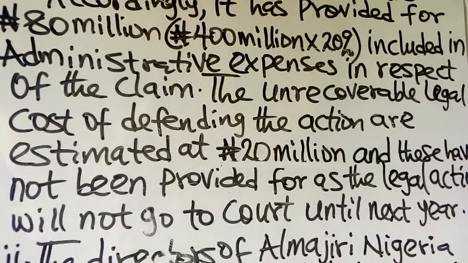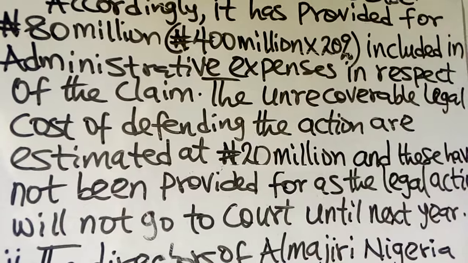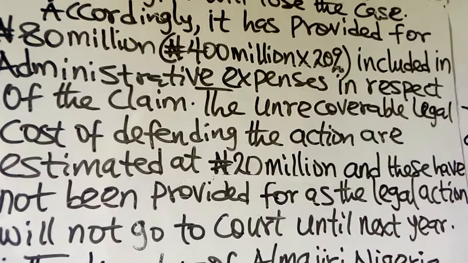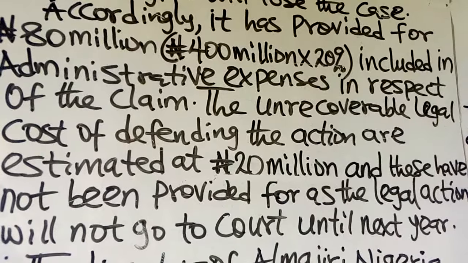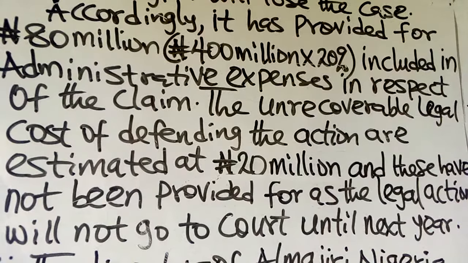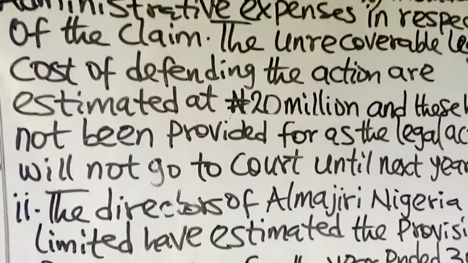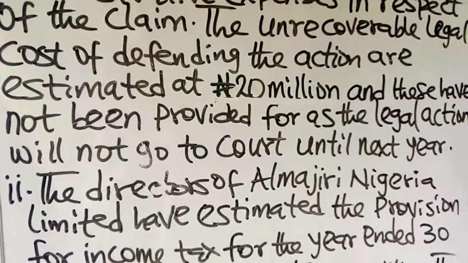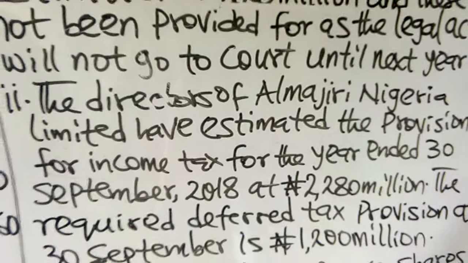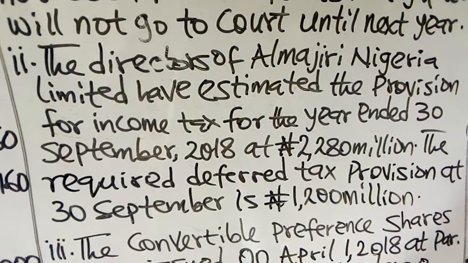Unrecoverable legal costs of defending the action are estimated at 20 million, and these have not been provided for as the legal action will not go to court until next year. That is note 1. Note 2.